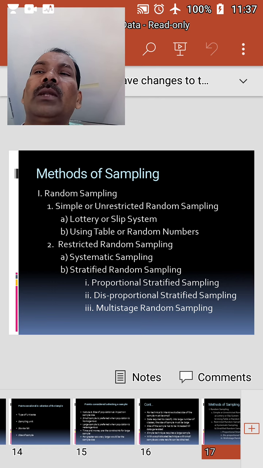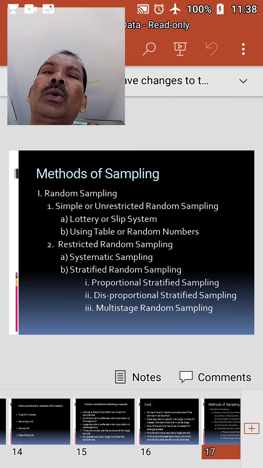Systematic sampling. This is also called quasi random sampling. Under this method, units to be drawn into the sample are selected at evenly spaced intervals. It means that the units in the population are to be arranged in some order, which may be geographically, chronologically, alphabetically, or numerically, etc. The first unit is selected by following any of the simple random techniques. Subsequent units are drawn at an equal sampling interval. The sampling interval refers to the ratio of the population size to the total sample size.